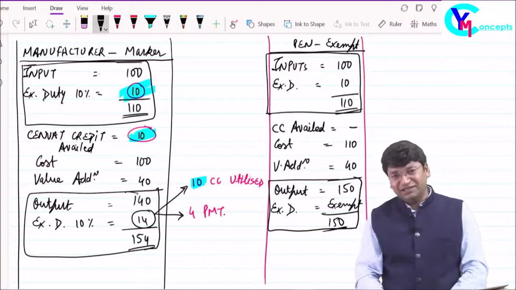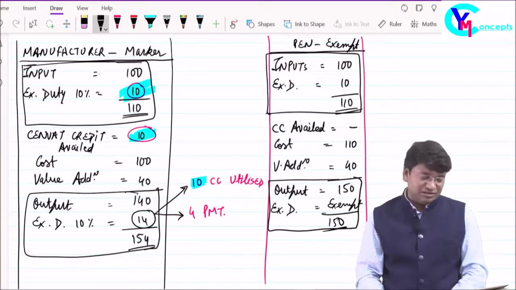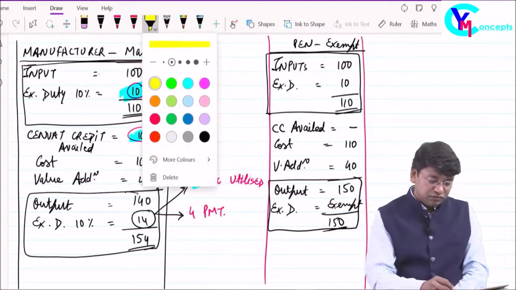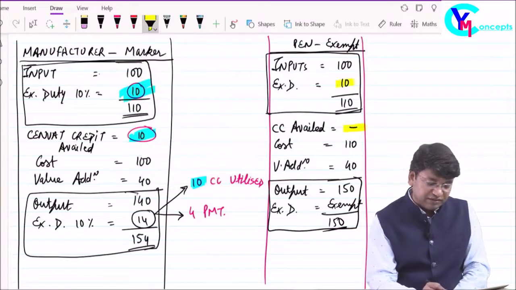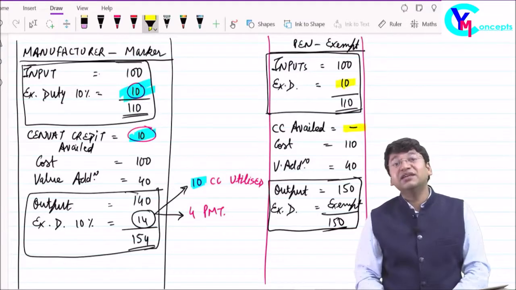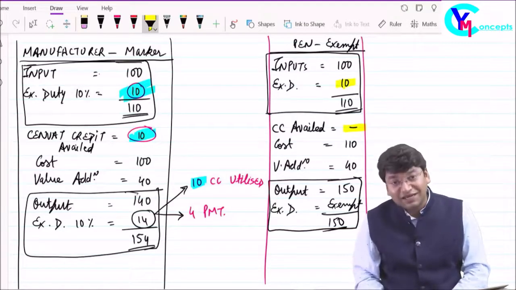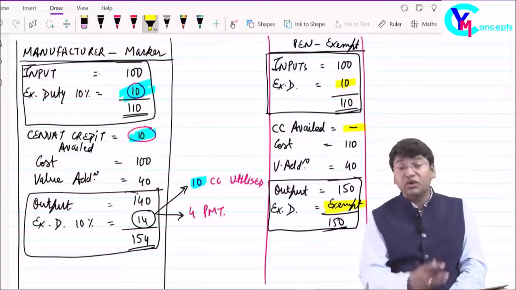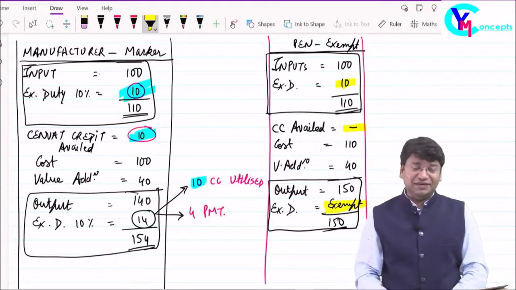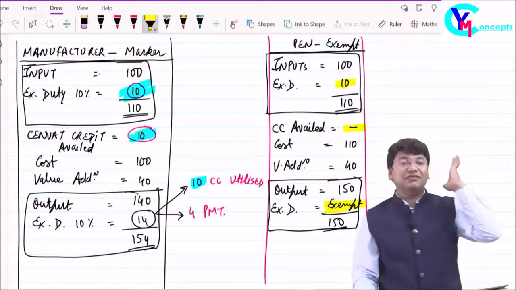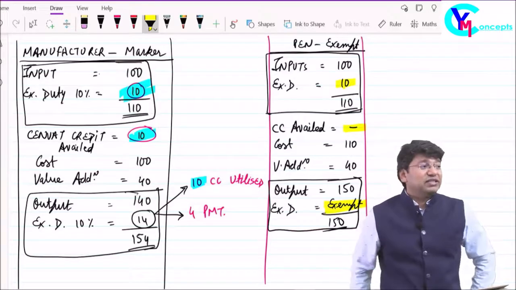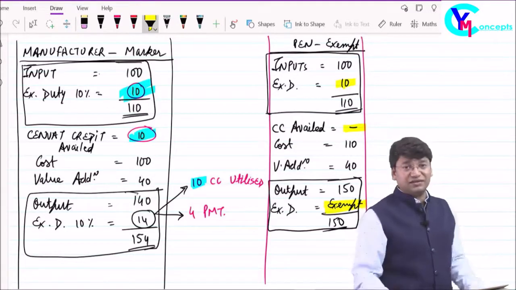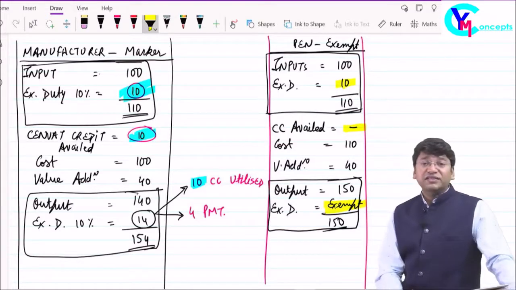Now you tell me, if the government has denied you the credit of rupees 10, have they done anything wrong with you? Is there any multiple taxation? Is there any cascading effect? Are you paying tax on your sales? No. It means absolutely correct. If the government has not allowed you the input tax credit, there is nothing wrong in that. Then what were we saying?